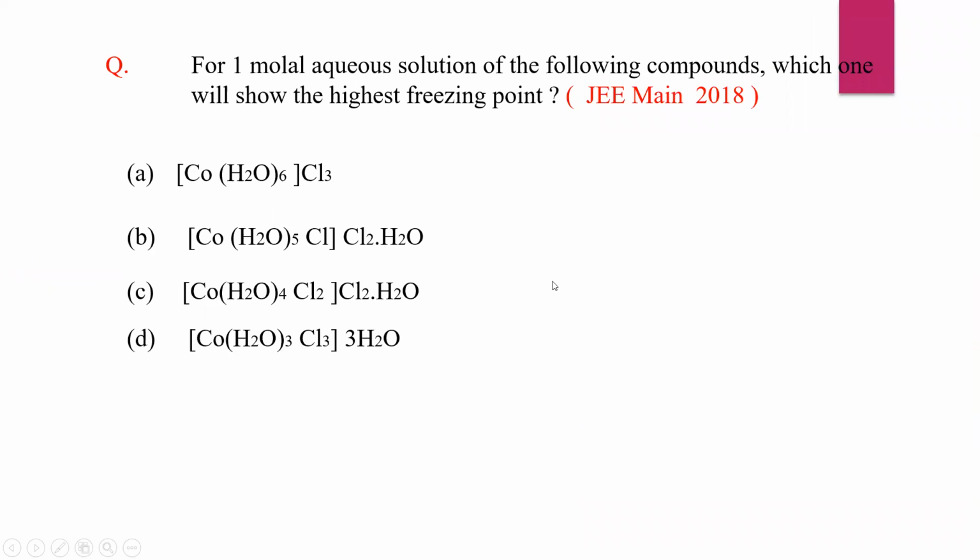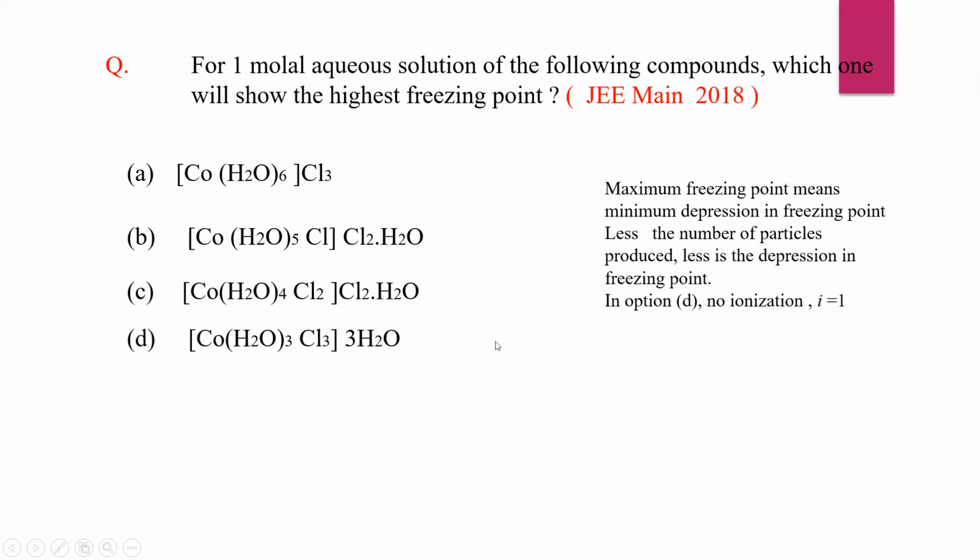Next, for 1 molar aqueous solution of the following compounds, which one will show the highest freezing point? This question was asked in JEE Main 2018. If we look at the options, the ionization will give 3 ions of Cl, this will give 2, this will also give 2, but in this there is no ionization. So maximum freezing point means minimum depression in freezing point.